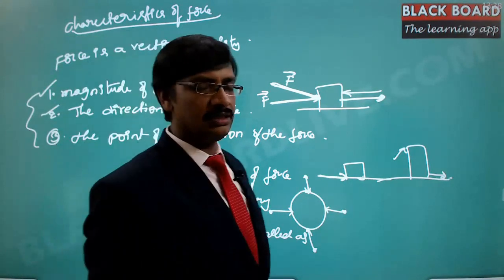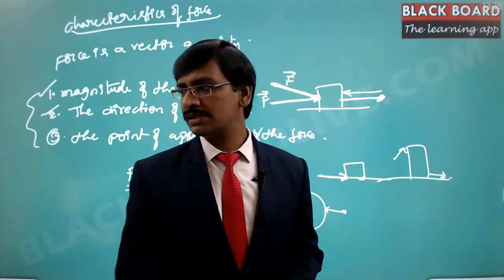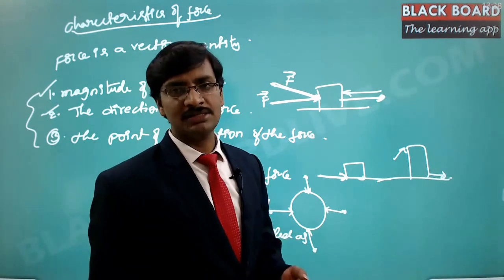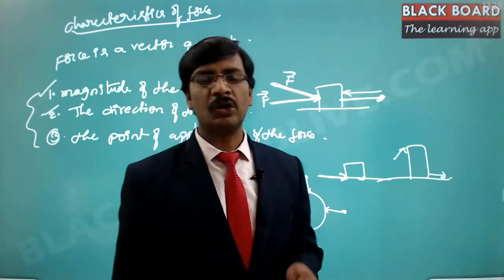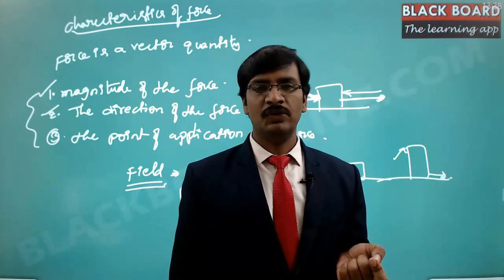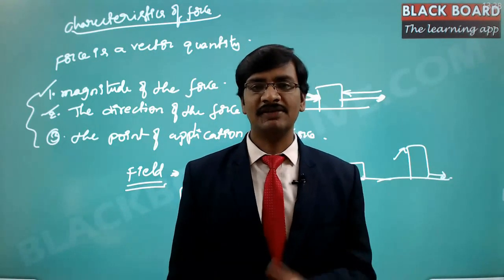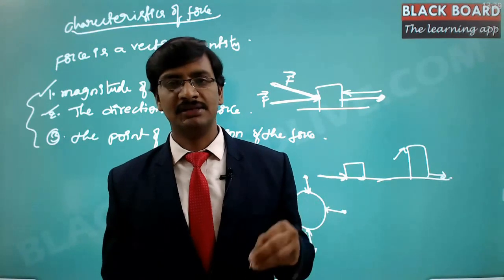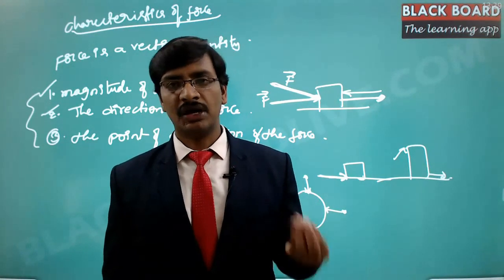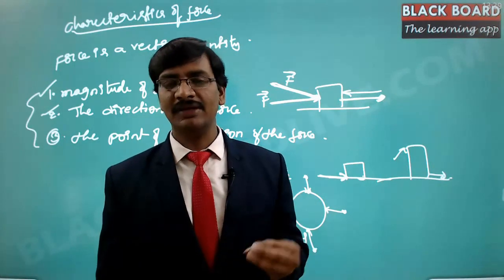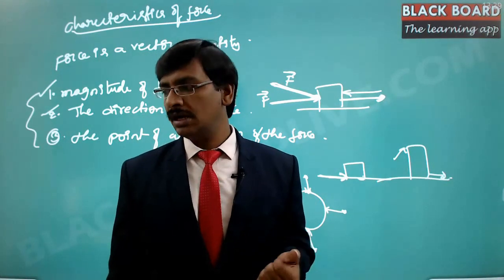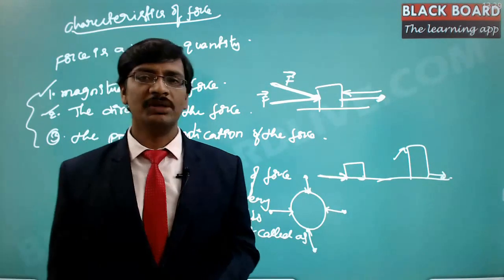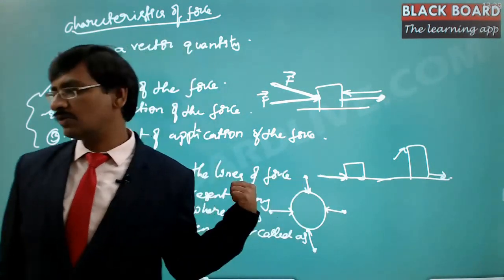So here, when we are dealing with Newton's laws, as I said, the complexities keep on increasing. Why? Because in the first level, we talk about only the force magnitude. We don't talk about the direction. At the next level, we increase the complexity by adding the direction and the point of application. At the third level, we will be dealing with distributed forces. Distributed forces are nothing but the forces that are applied everywhere. So that is what we call the field.